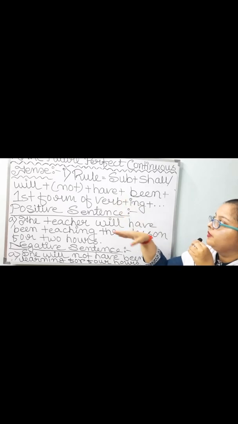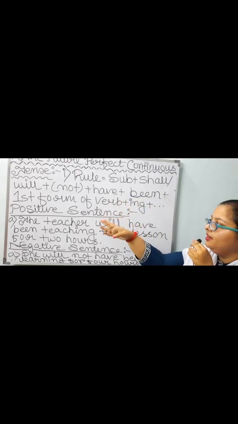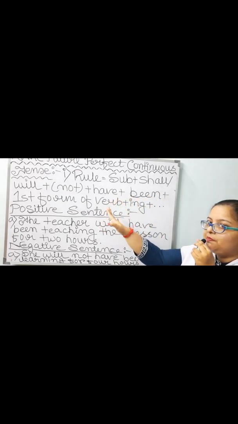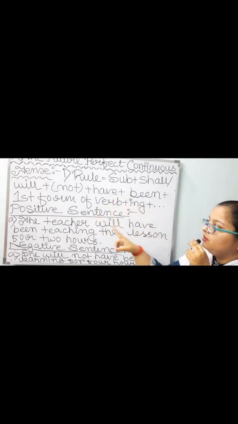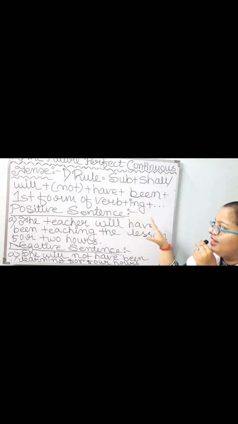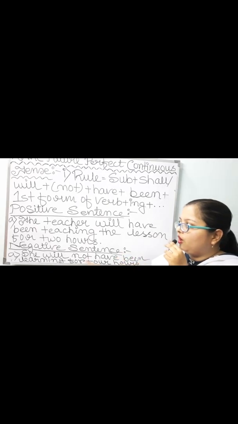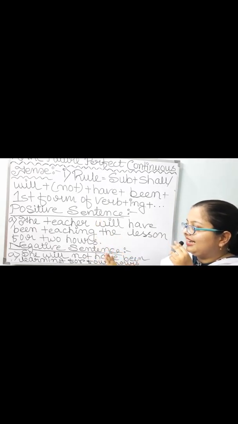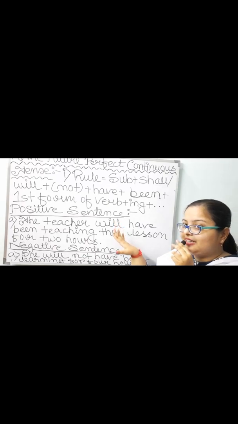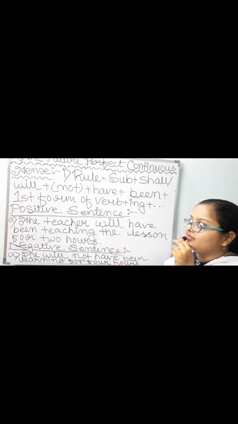Rule number 1. Subject plus shall or will plus not in a bracket, that means it is optional, plus have plus been plus first form of verb plus ing. So, according to the rule, we will form positive sentence as well as negative sentence. Now, let's see what we have to take from this rule in order to form both positive and negative sentences.